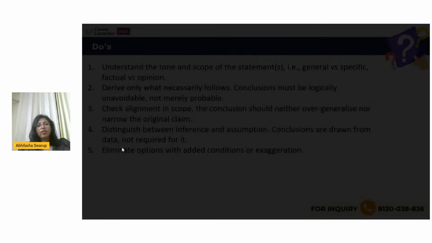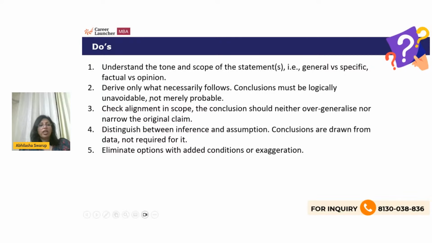So, what is it that we need to keep in mind? First, you need to understand what is the tone and scope of the statement. Is it general versus specific, factual versus opinion? Derive only what necessarily follows. Conclusion must be logically unavoidable. It's not a probability, it has to be a certainty.